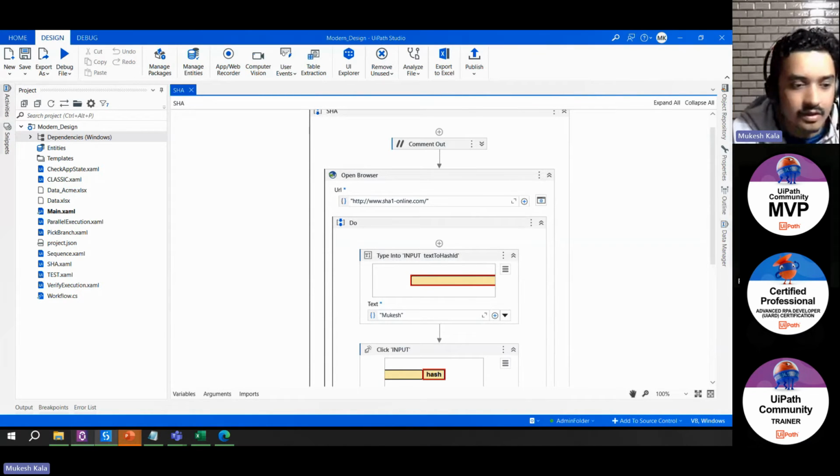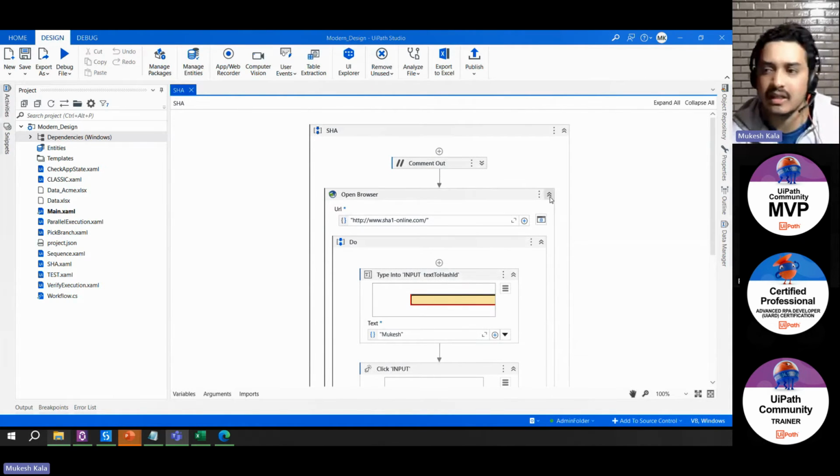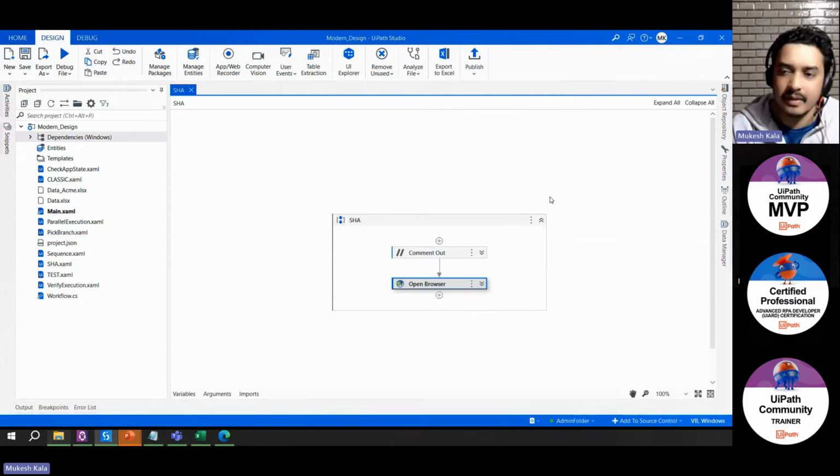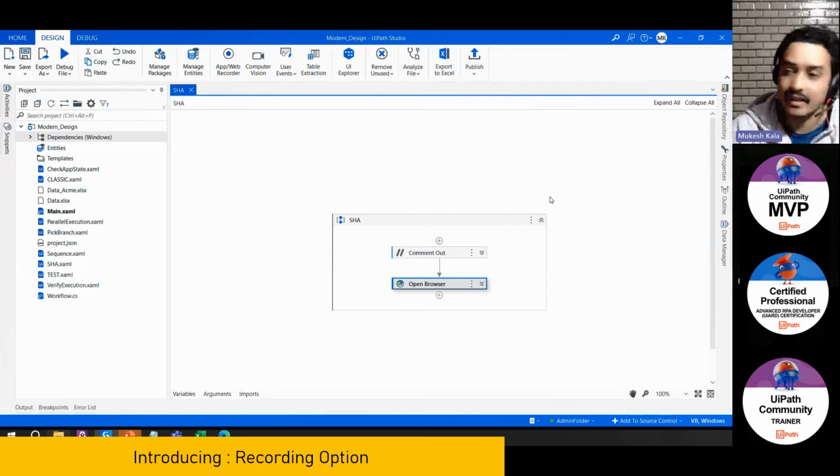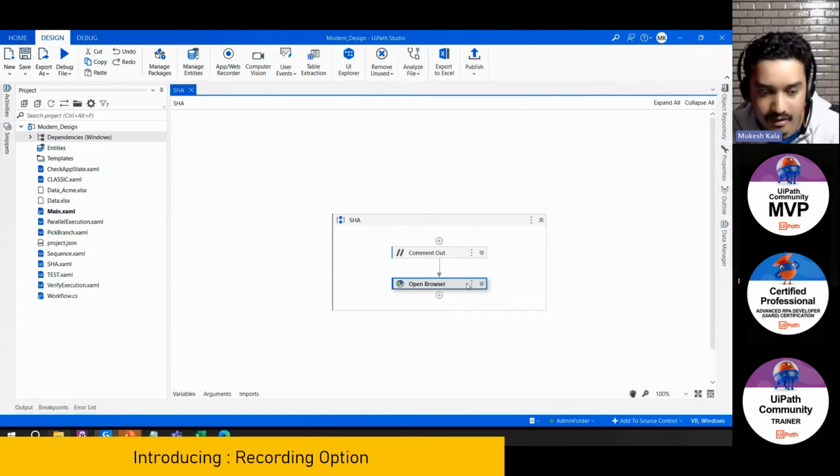Cool. So what's next? Once you are done with this, you might be thinking, why do I even have to drag and drop those activities? Can UiPath automatically do it for me? The answer is yes. Let me show you one more interesting feature.